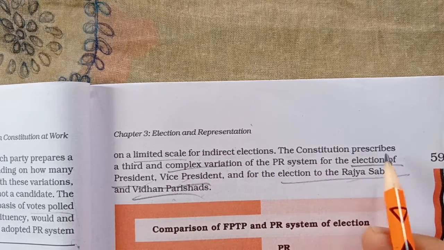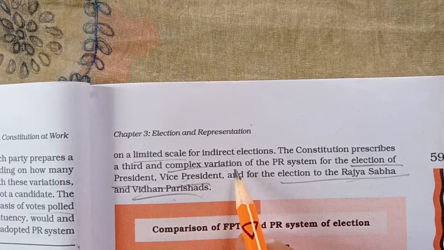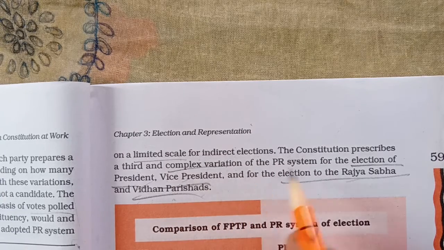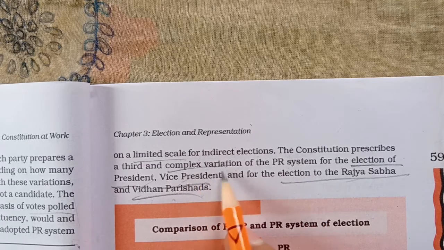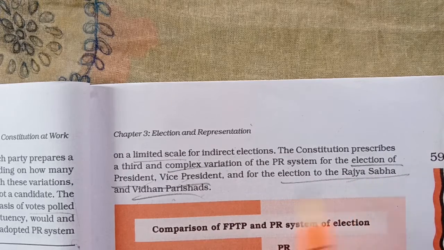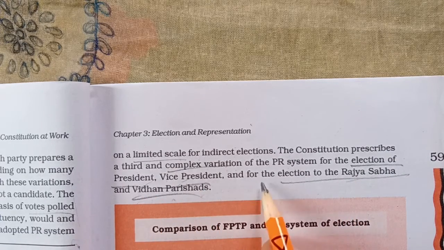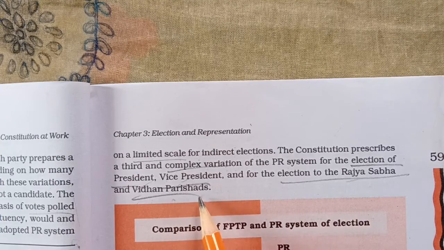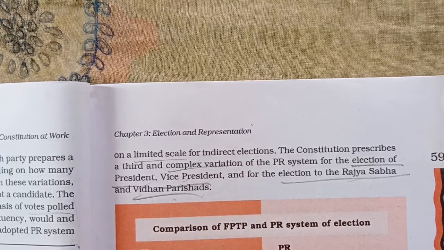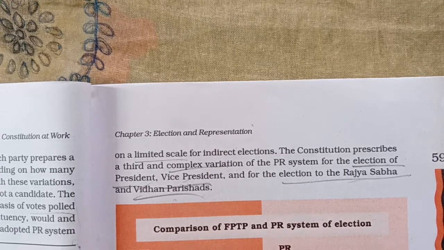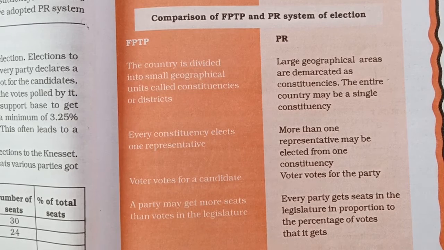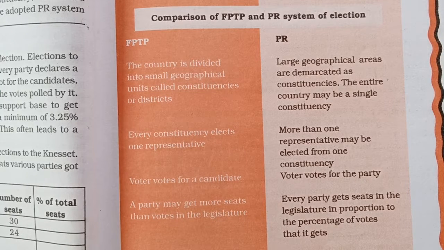The constitution prescribes a third and complex variation. So our constitution has prescribed a third and complex variation of the PR system. We have studied two variations. Now there is a third complex variation which we use for the election of president, vice president, and for the election of Rajya Sabha and Vidhan Parishad. So you must know we are using the third complex variation of the proportional representation system only for the election of the president of India, the vice president, and the Rajya Sabha and Vidhan Parishads.